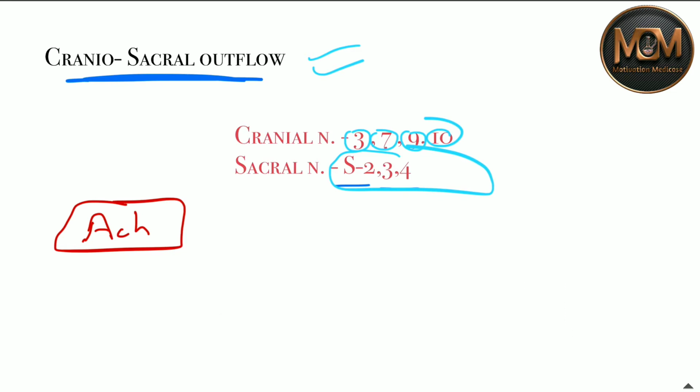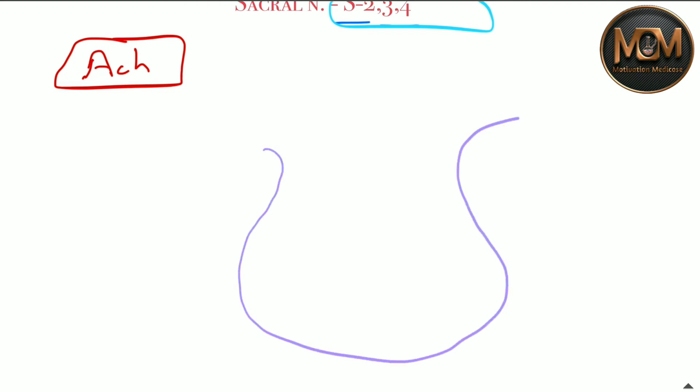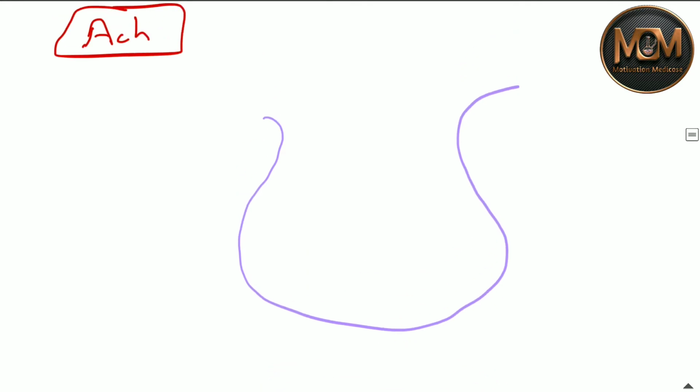So we need to study a little bit about acetylcholine, how it is formed in the neuron. So suppose this is our neuron, the preganglionic, and this is our postganglionic. So this choline goes inside the neuron. This process is the uptake of choline. This is a rate limiting step, RL I am writing, means it is a rate limiting step.